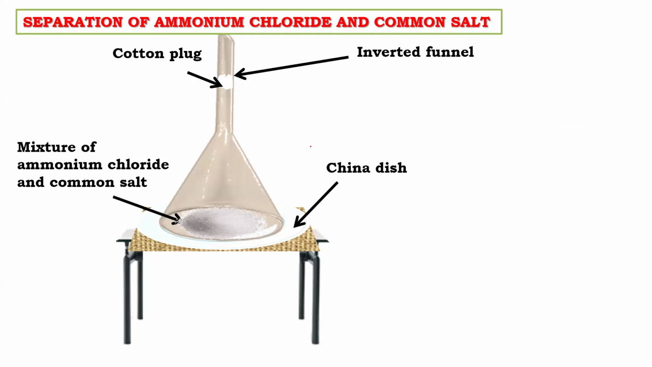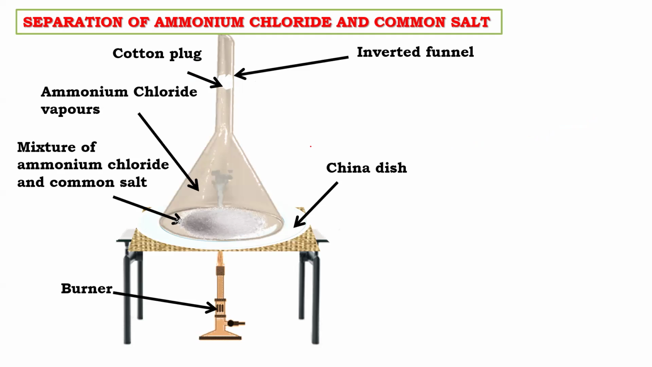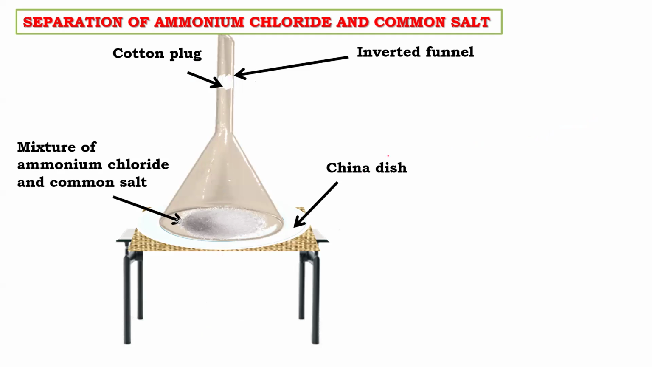Slowly heat it. Now, once you heat, whose vapors will form? Ammonium chloride will form the vapor. But will NaCl form the vapor? No. So whose vapor is formed? Look here, beta, whose vapor will form? Ammonium chloride's. Slowly the vapor will form, and this vapor will go here, beta. Look, these vapors were going up through this.